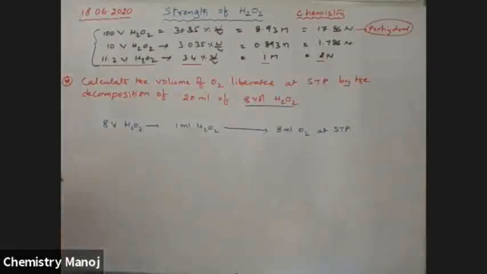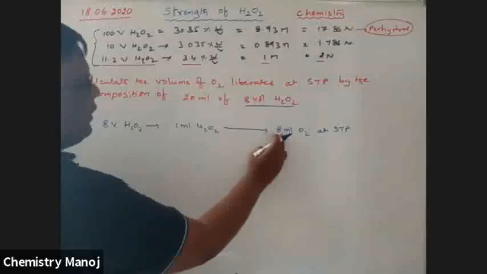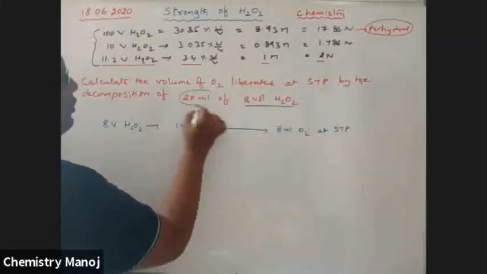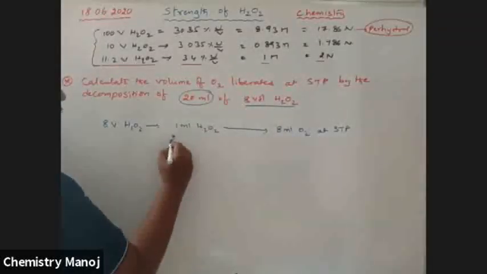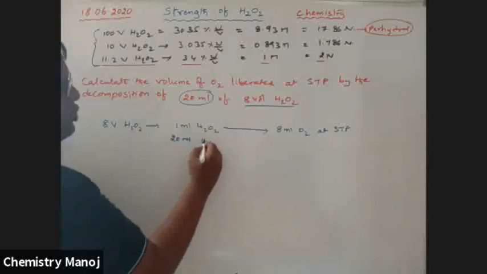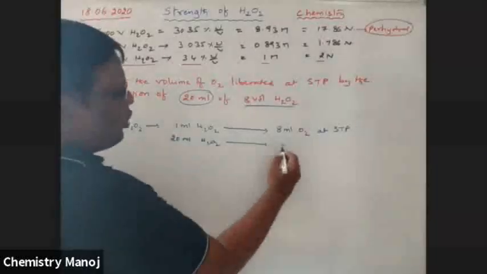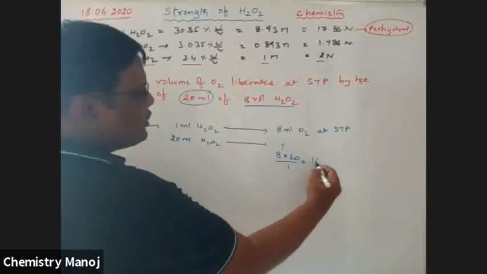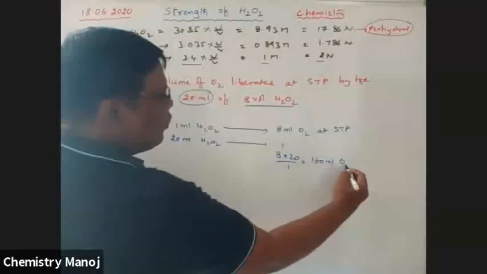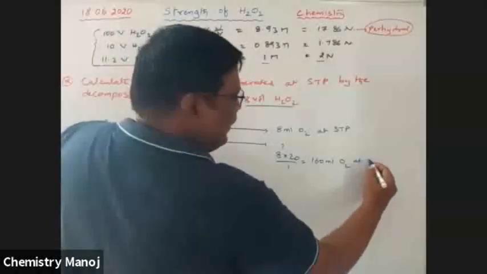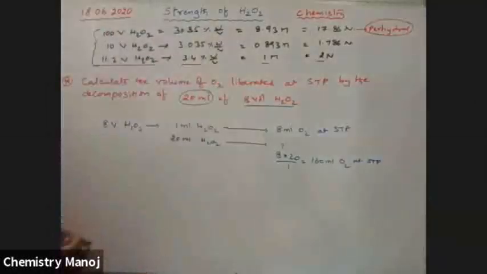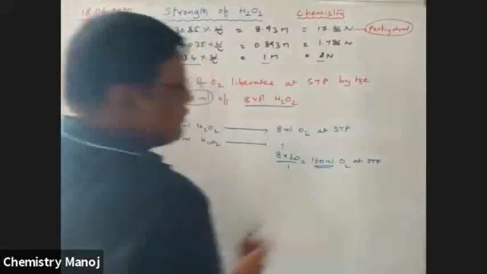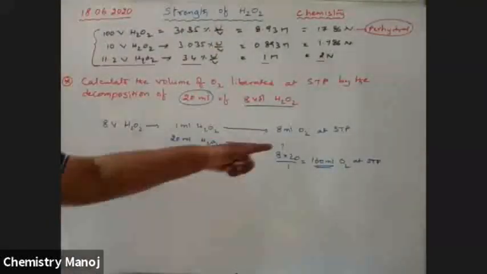So now 1 ml gives 8 ml. Here how many ml are given to you? 20 ml. So 20 ml H2O2 gives how much? That is 8 into 20 by 1, which is equal to 160 ml O2 at STP. Therefore, the answer is 160 ml.